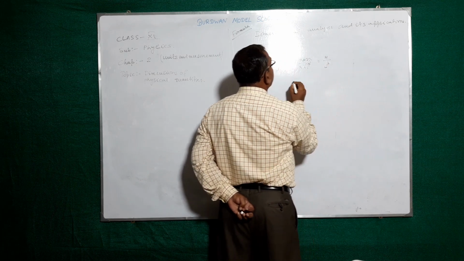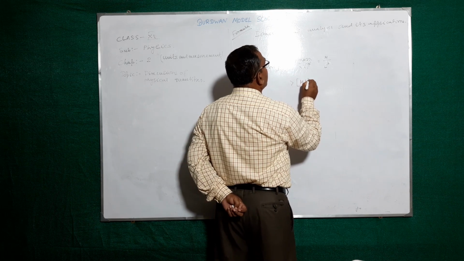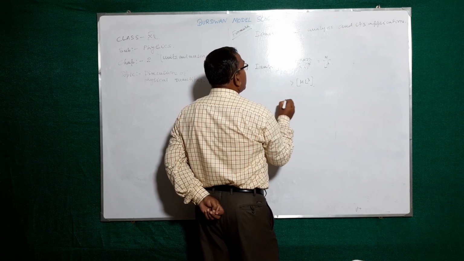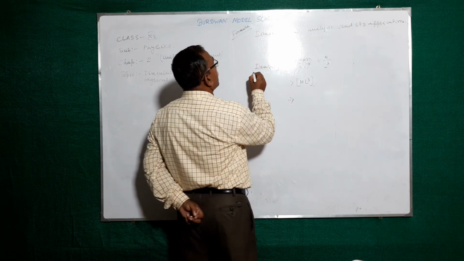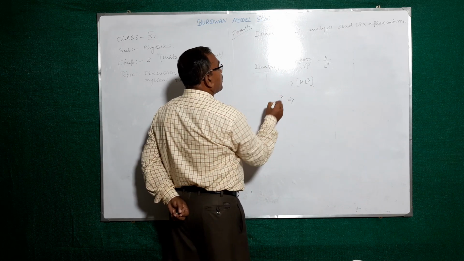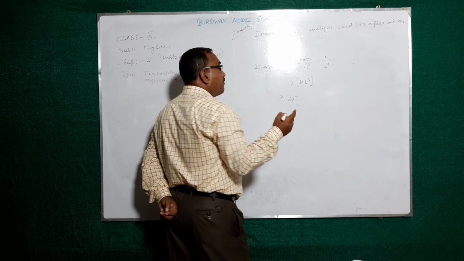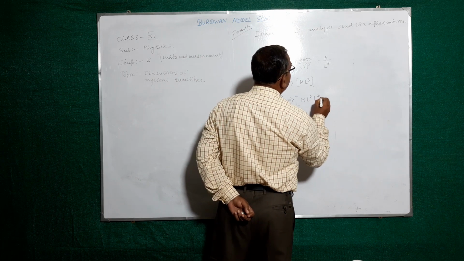Volume is L cube. So, M L to the power minus 3. We write here the density is a physical quantity. So, the dimension of a physical quantity, with the help of the dimensional formula, we write it.